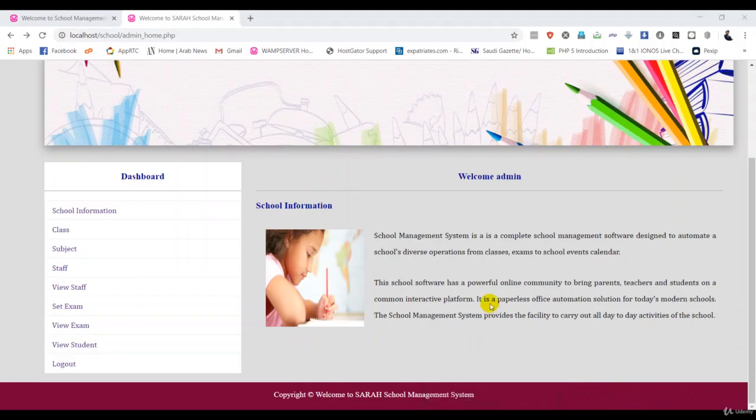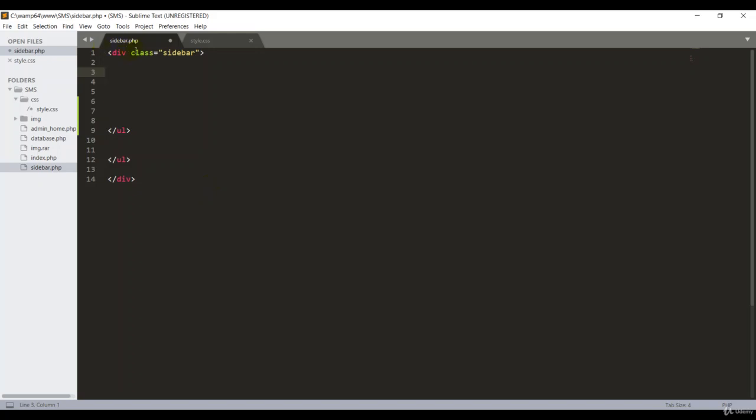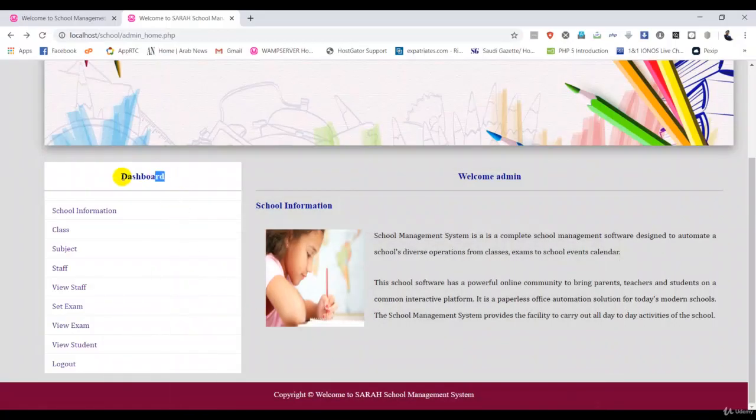Now guys, we have to design the dashboard for our admin homepage. This is my original one. In the dashboard here, there is some more list, guys, so we have to create them one by one. So go to my editor, here is my sidebar.php. First of all, I'm going to create one dashboard title here, guys.